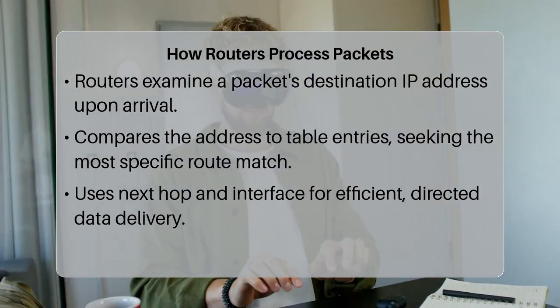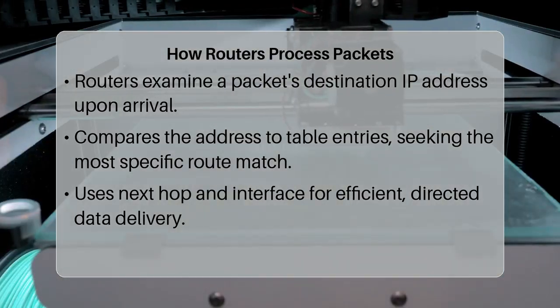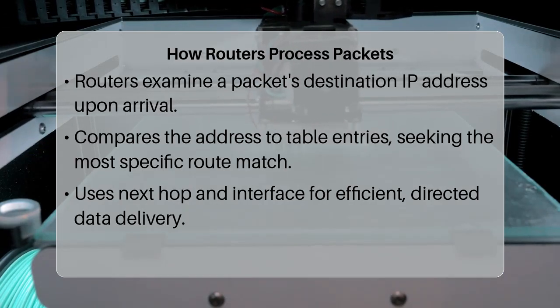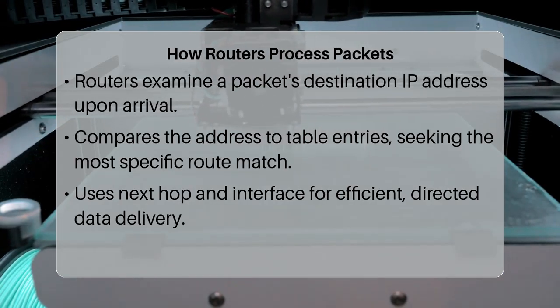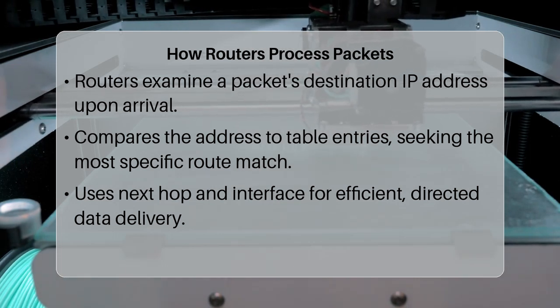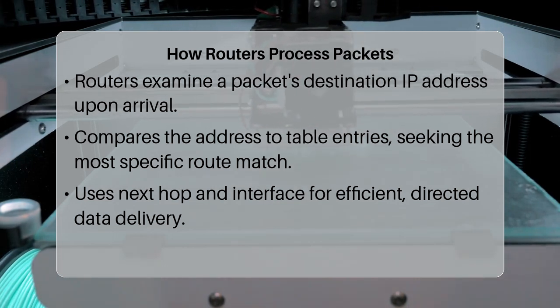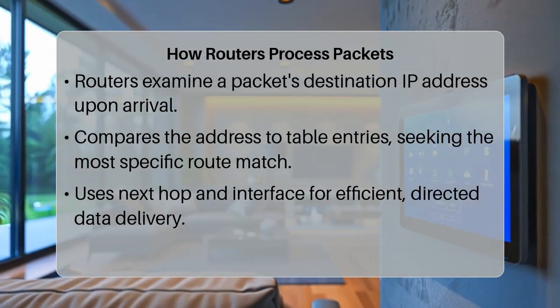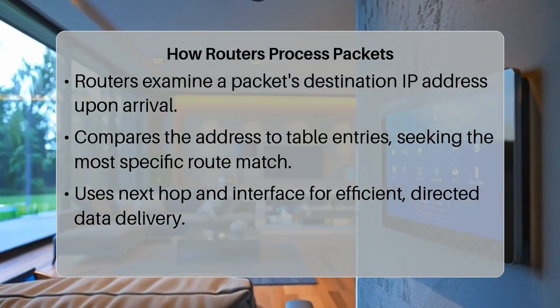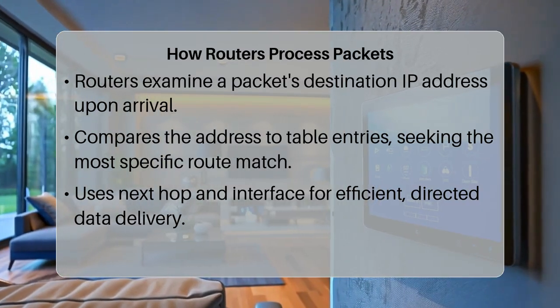If multiple paths exist to the same destination, the metric helps the router decide which route is best. This intelligent lookup and forwarding process is what allows data to traverse multiple networks efficiently. An interesting detail is the concept of a default route. This is a special routing table entry that acts as a catch-all.